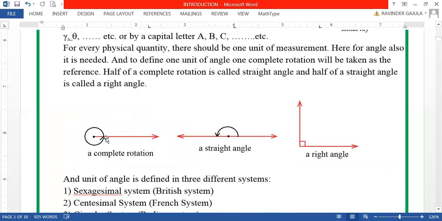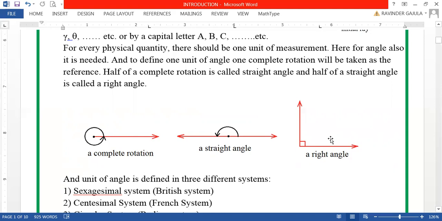So this is one complete rotation. One ray has been rotated to get its original position, called a complete rotation. Half of that is called a straight angle. And half of that straight angle is called a right angle, like this. That is the introduction of straight and right angle. So this is one complete rotation, this is a straight angle, and this is one right angle.